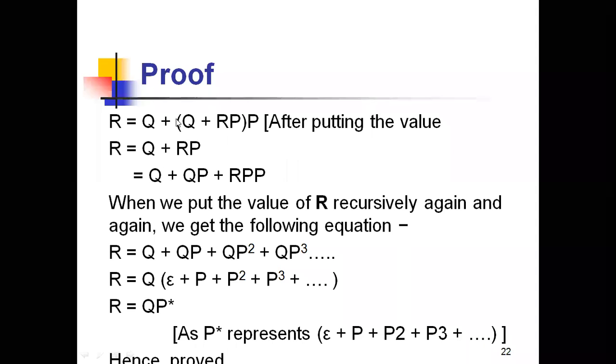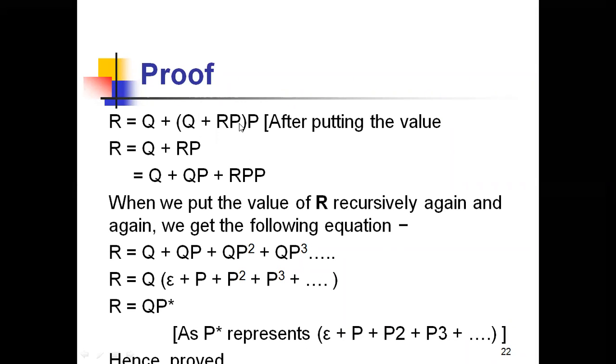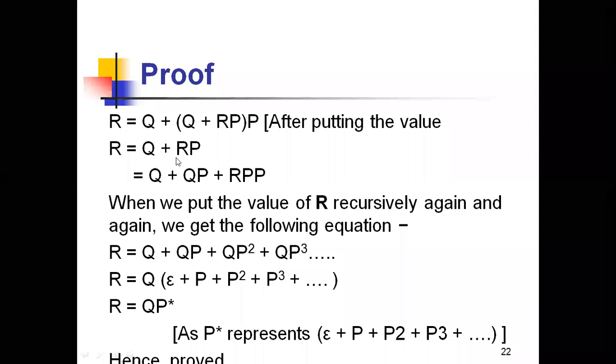Again, after putting the value in the place of R, it again contains Q plus RP, right? Then what will it become? Q plus QP plus RPP, isn't it?